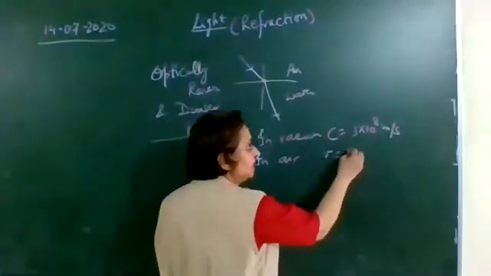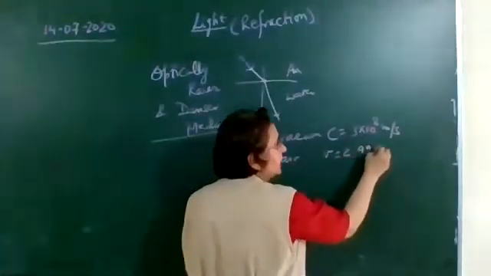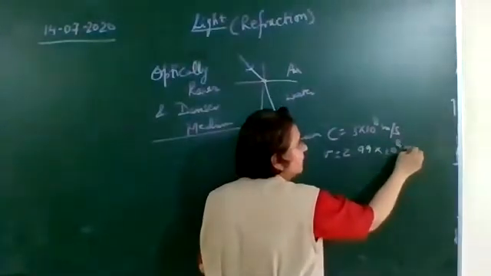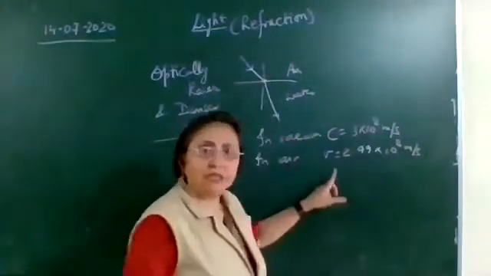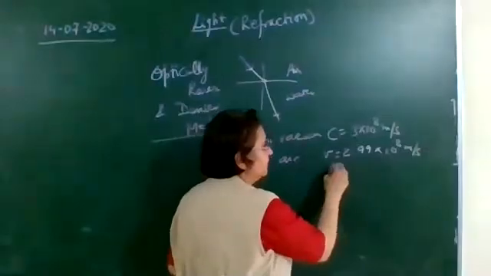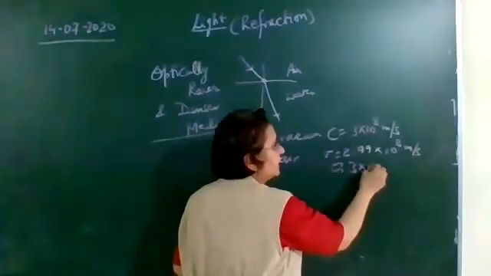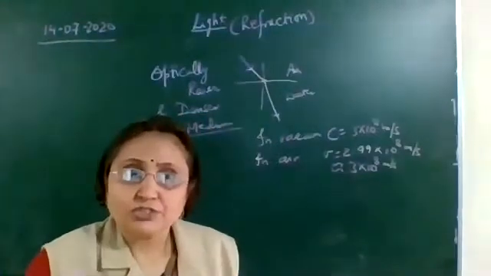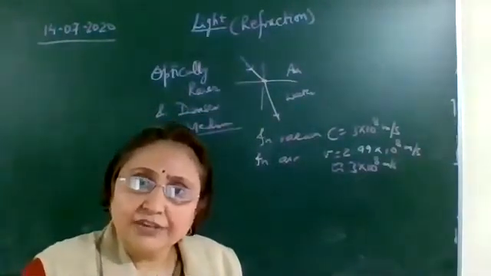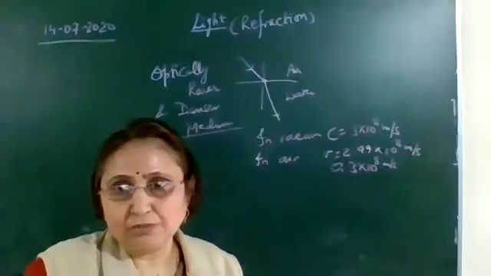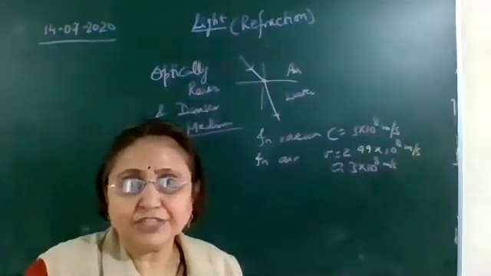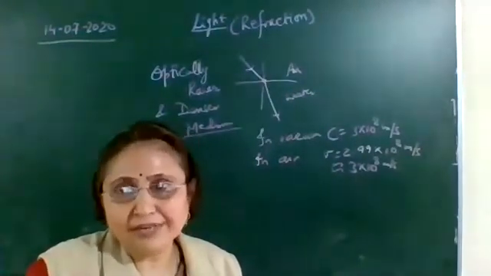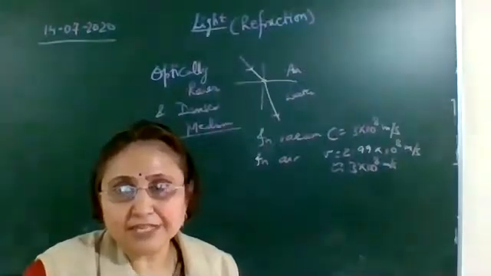How much is it? It is 2.99 into 10 raised to the power 8 meter per second, and approximately this can also be taken as 3 into 10 raised to the power 8 meter per second. So in the numericals, if it is air or vacuum, then you will take the speed of the light to be 3 into 10 raised to the power 8 meter per second.